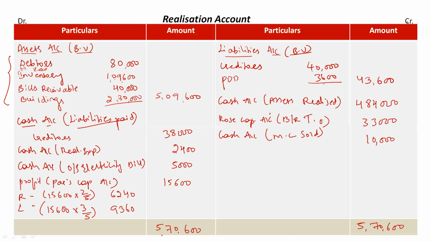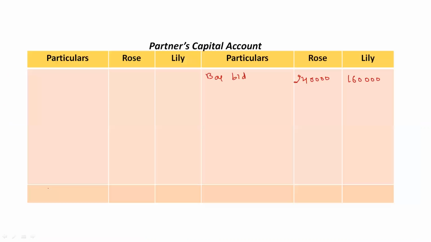Third thing will be to take profit or loss on realization. Okay, in this question we have profit, right? We have profit in the realization account which was distributed or transferred to partners capital account. This has to be recorded now. So this is the debit side and this is the credit side.